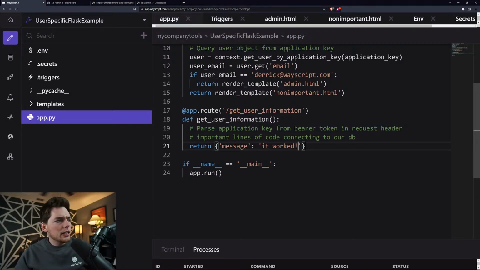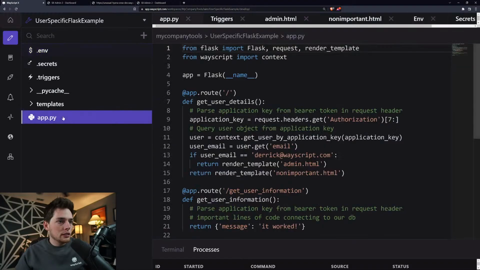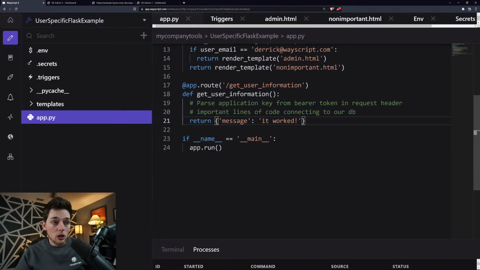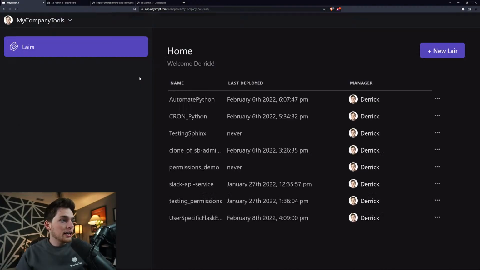So since we included that .env, we don't have to redeploy anymore. We don't have to deploy our dev state anymore because it will automatically get this for us. This is not in prod. We would have to deploy using the more official deploy over here on the left to get it reflected in prod. But our dev state will deploy just fine.